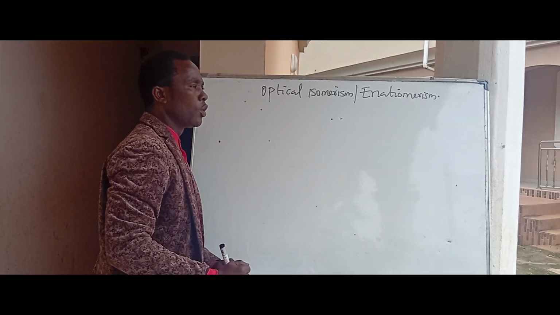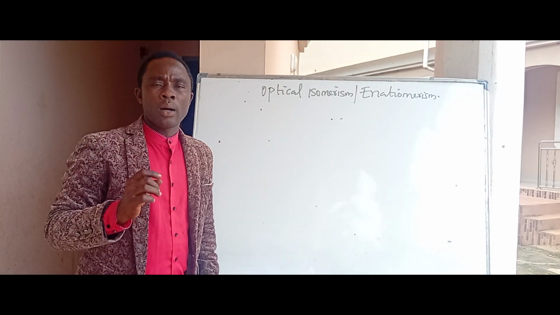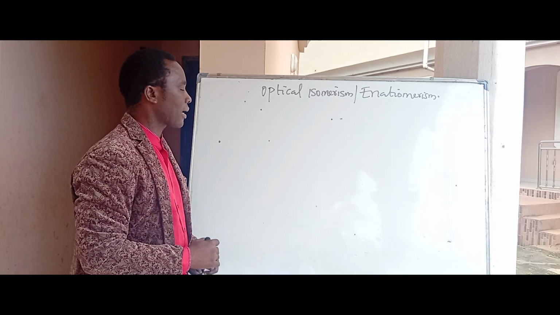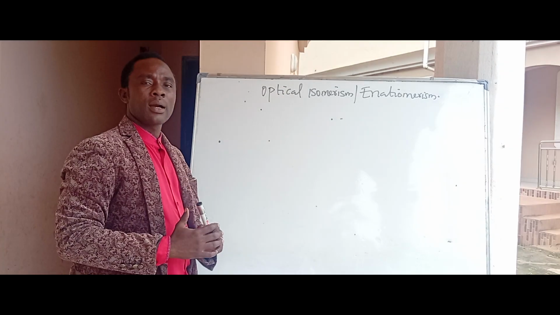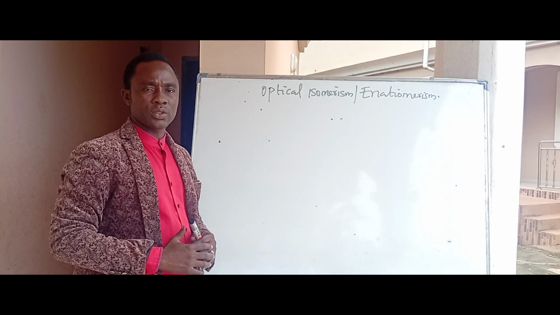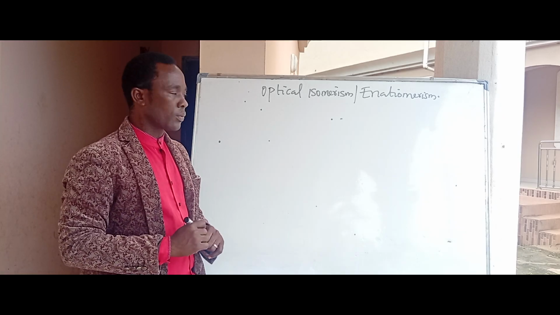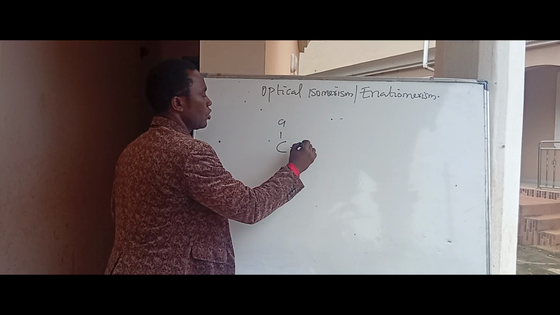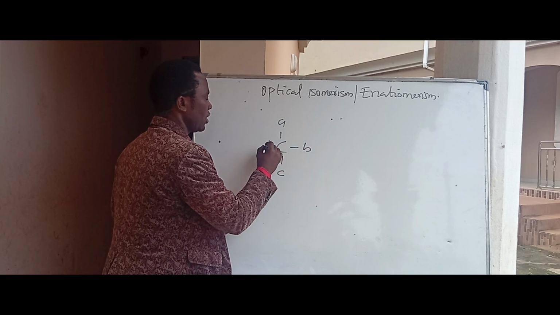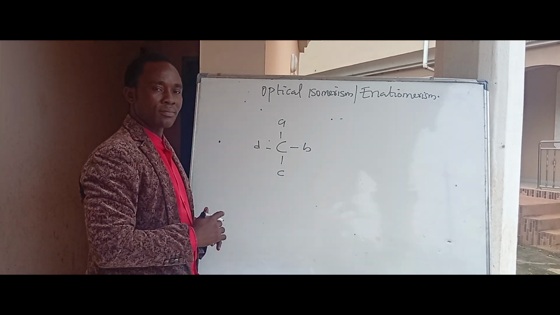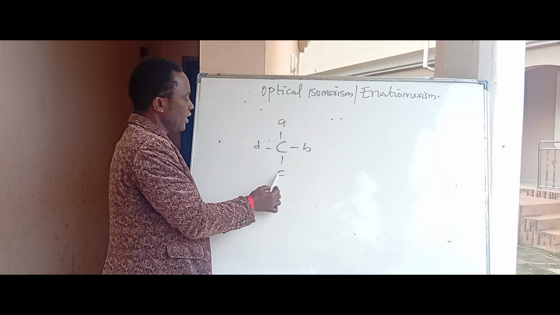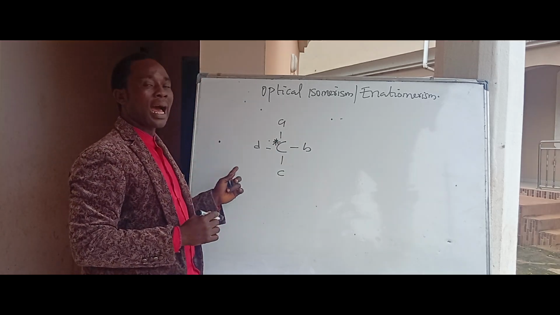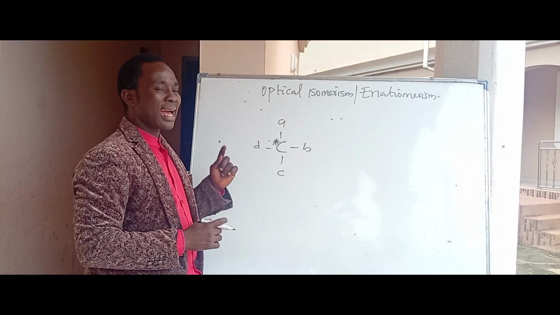Now, how do we know optical isomers? Optical isomers, we always have what we call the chiral carbon. What is a chiral carbon? Chiral carbon atoms are those carbon atoms that have 4 different attached groups. Let me say, for example, you have a carbon atom and you attach A, you attach B, you attach C, and you attach D here. You can see that A, B, C, and D, they differ. So this carbon atom in which these different groups are attached is known as a chiral carbon atom.